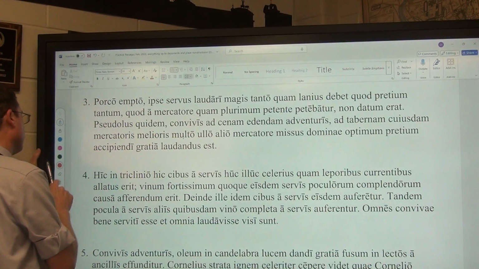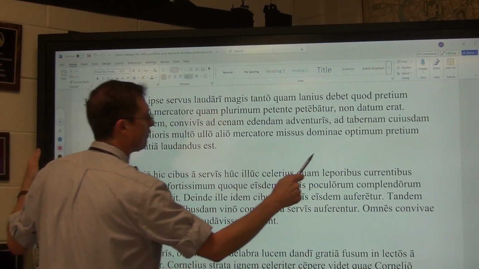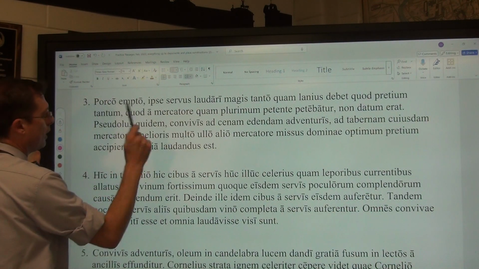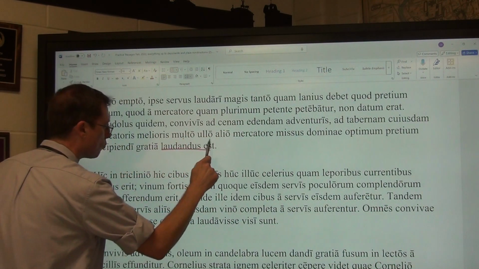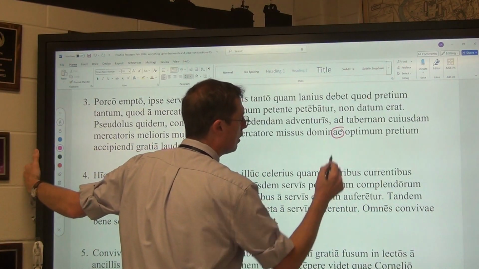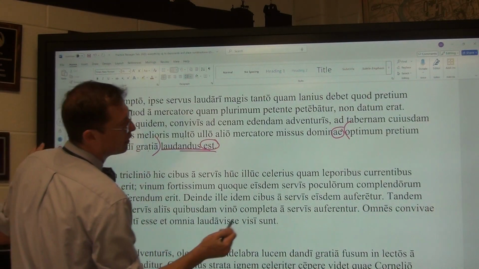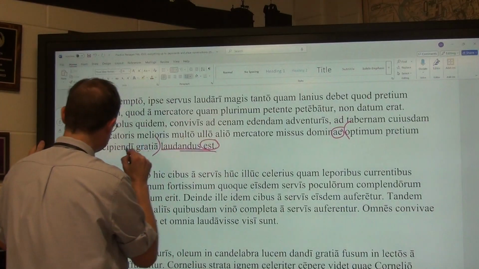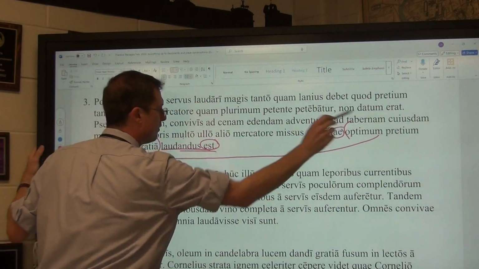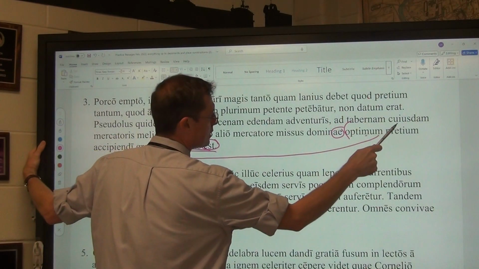laudandus est. Future passive periphrastic, obligation. Future passive periphrastic, dative of agent, and there we can see that dative of agent. And so it says, he, the one having been sent, must right now be praised by the mistress. Again, a purpose clause, for the sake. This does not modify that, so it must be a gerund that has an accusative direct object. For the sake of receiving the best price.